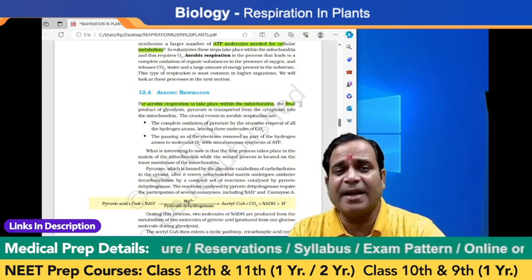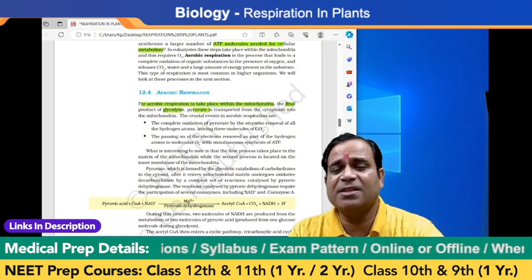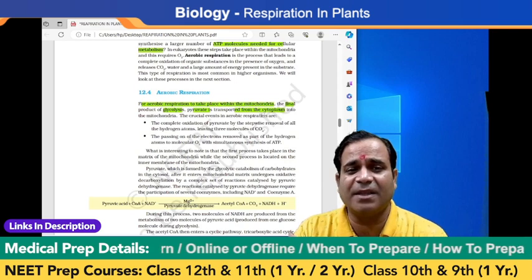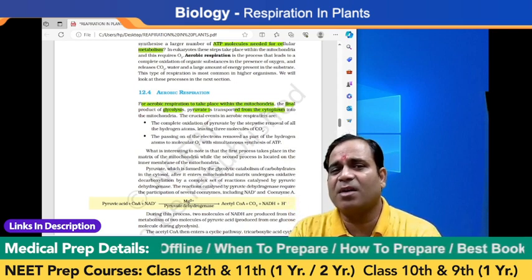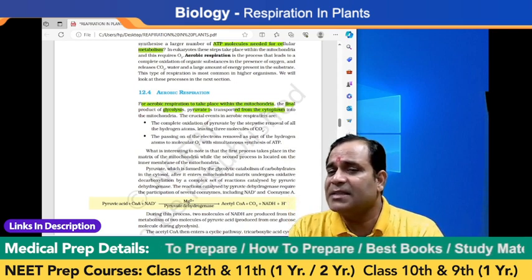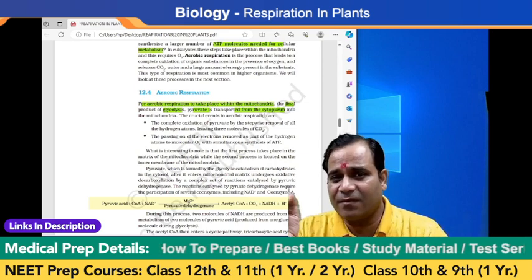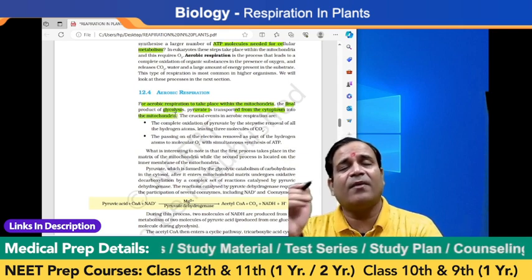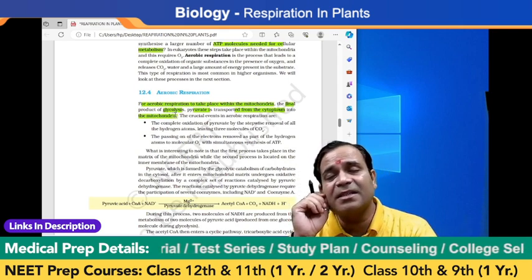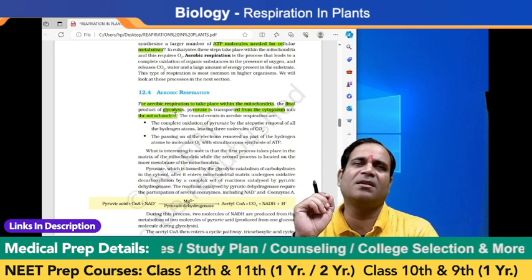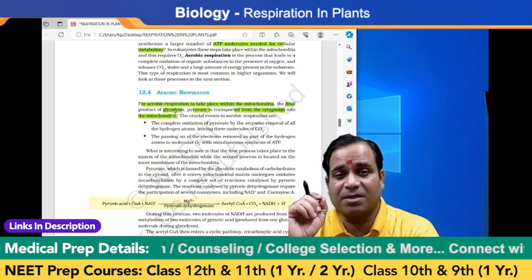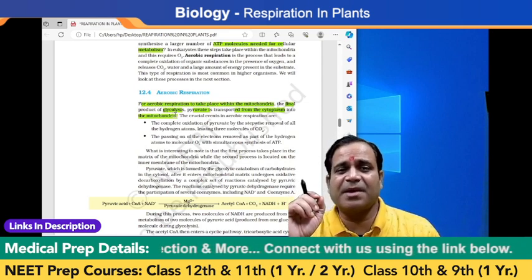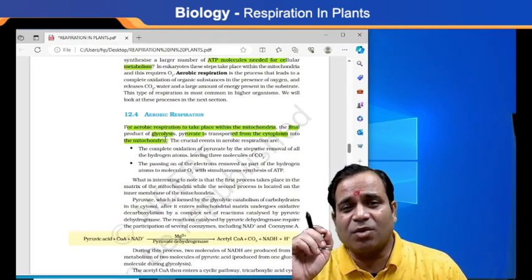Okay. So the final product of glycolysis, pyruvate, is transported from the cytoplasm. Whatever food is broken down, the end product of glycolysis is pyruvate. So these are all transported from where? From the cytoplasm and to where? Into the mitochondria. Why am I saying only the mitochondria? Why do we not say other cell organelles? You know why? Because the mitochondria is the powerhouse of the cell, my dear. So that's why I'm saying that aerobic respiration takes place within the mitochondria,